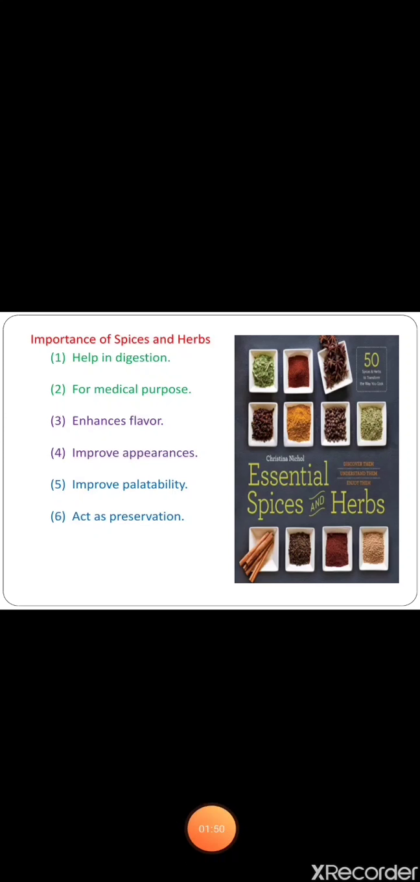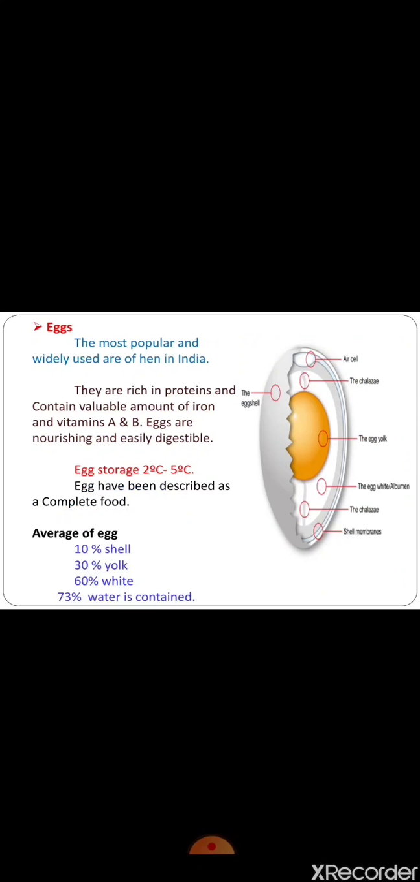Next one is egg. The most popular and widely used eggs in India are those of the hen, although the eggs of turkey, fowl, duck and geese are also used. They are rich in protein and contain valuable amounts of iron and vitamins A and B. Eggs are nourishing and easily digestible. As such, they are given to invalids and infants. The ideal storage of eggs is 2 to 5 degrees Celsius.